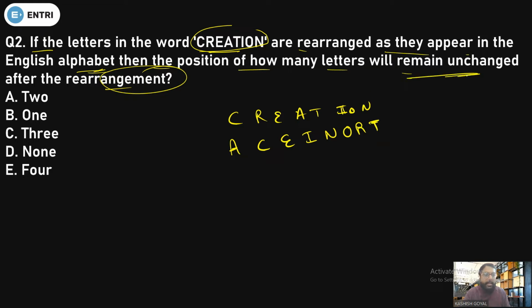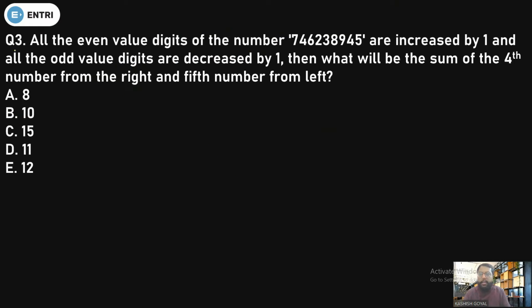Then how will it remain unchanged? We have to find how many letters will remain unchanged. So it is E that remains unchanged. Other than that, is there any letter? No. So only one, that is option B, which will be your right answer. Done. Okay, now let's see the next question. So question number 3 is here.